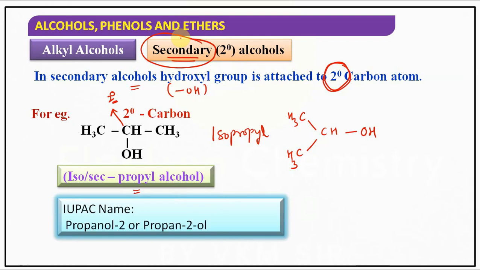IUPAC name, if you see, what is the IUPAC name given? 2-propanol or propan-2-ol, which means you can start numbering from any side, 1, 2, 3. At the second position we have the OH group, that's why it is propan-2-ol or 2-propanol. Pronounce it properly, it is propanol, OL. Why? Because AL is the suffix for aldehyde, that is propanal. Propanal, propanol. Observe it carefully.